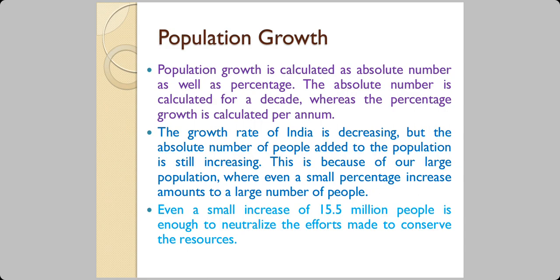We can take last year's population number and this year's population number, compare them, and then see what is the percentage growth. The growth rate of India is decreasing, but the absolute number of people added to the population is still increasing. Because India is becoming a developing country now, that is one of the characteristics of a developing country and developed country, as opposed to underdeveloped country.